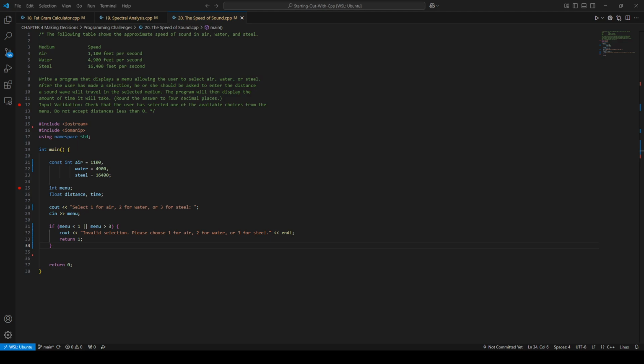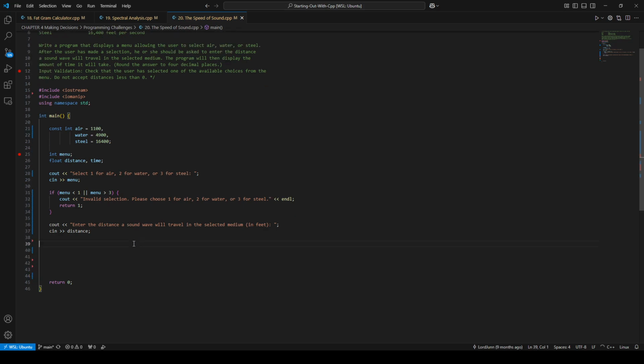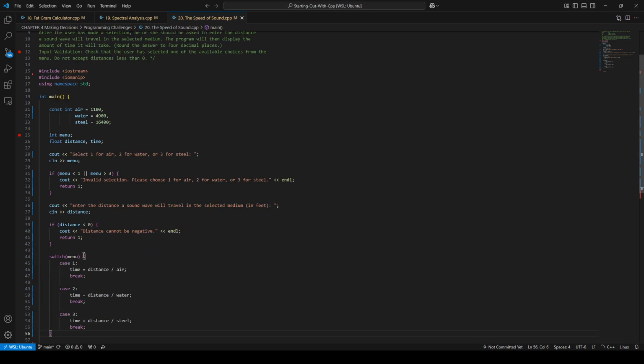Back to the program. Yet another prompt, for distance, and then another checker, another input validation. Do not accept anything less than 0. Do not accept anything that's negative. Then finally our switch case.